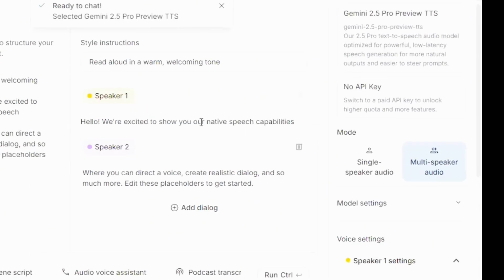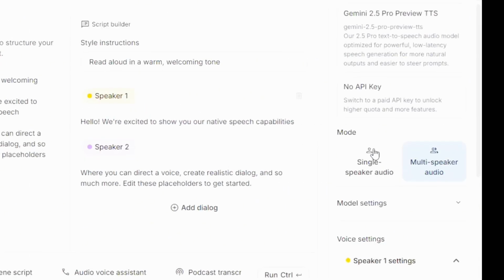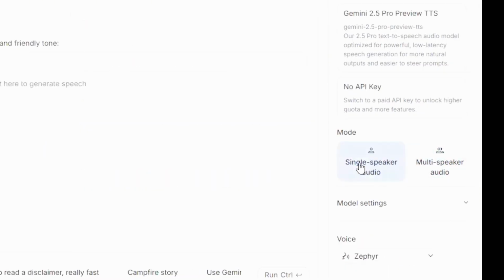And then there are two kinds of speeches you can actually generate. You can generate a single speaker audio and multi-speaker audio. So for single speaker audio, it is when you want just one voice narration, right? While the multi-speaker audio is when you want maybe several people to be talking at the same time. So I'm just going to click on this particular one and then select the voice, okay?